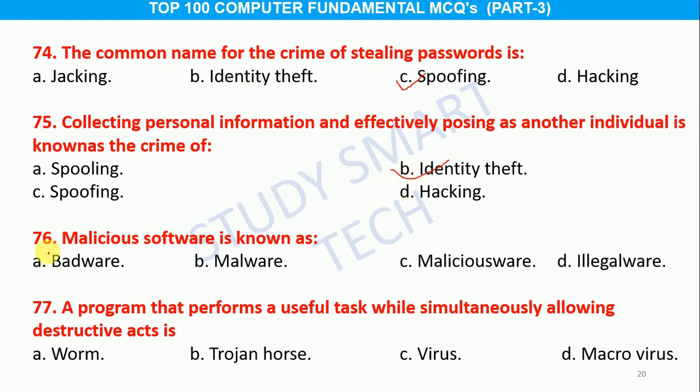Question number 75. Collecting personal information and effectively posing as another individual is known as the crime of option A, spooling, B, identity theft, C, spoofing, D, hacking. And the correct answer is option B, identity theft. Question number 76. Malicious software is known as option A, badware, B, malware, C, maliciousware, D, illegalware. And the correct answer is option B, malware.